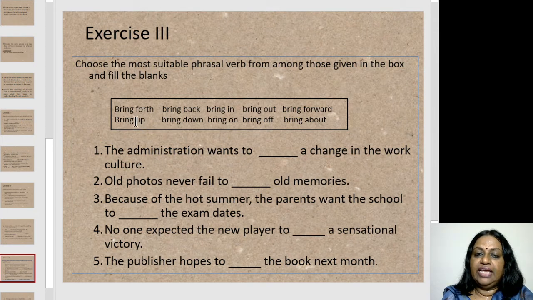So shall we just read it once again? Bring forth, bring back, bring in, bring out, bring forward, bring up, bring down, bring on, bring off, and bring about. So my advice to you would be that there are shades of meaning, okay, and you need to use it in the right context. So if you don't know the meaning, please use your dictionary, Google search and write the meanings and then fill in the blanks. So when you read the sentence, you will know which phrasal verb will go into the blank. So let's do them, okay. The first one. The administration wants to dash a change in the work culture.